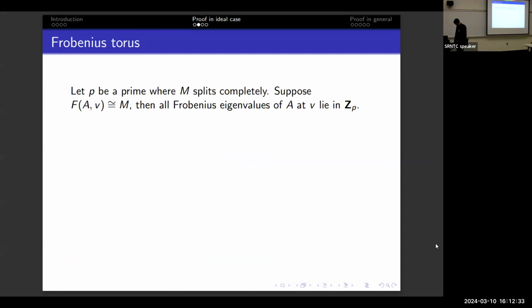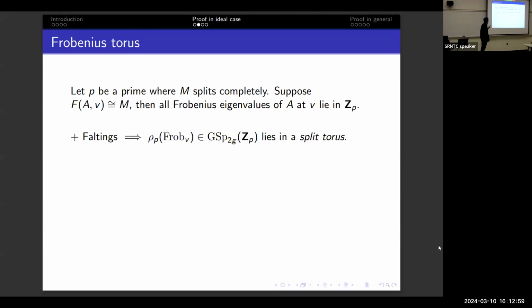So our method is considering conjugacy classes of Frobenius in the torus. So here is where the dependency M comes in. I'm looking at a prime where M splits completely. So that's a positive density set of primes. Suppose F_AB is equal to M, then I'm going to use that to eventually derive some Chebotarev condition on V.